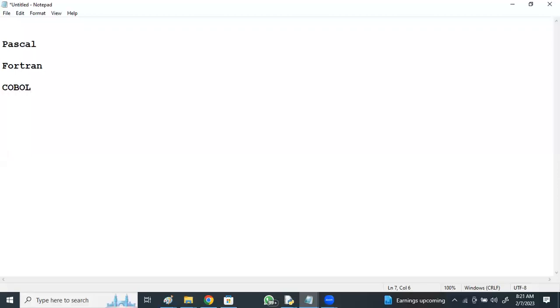They are not for all purposes, only for a particular purpose. Pascal for developing scientific applications, Fortran for complicated mathematical applications, and COBOL for business applications. They are used for a specific purpose, not for all purposes.